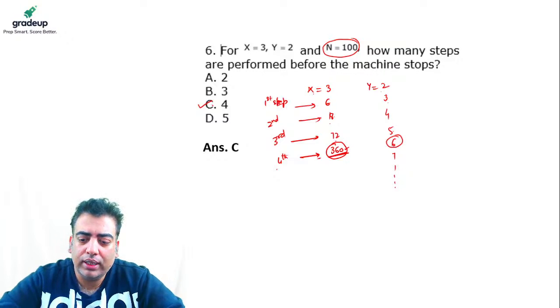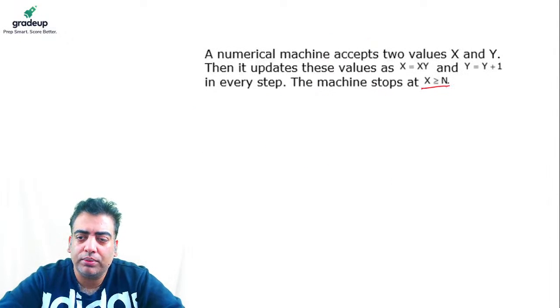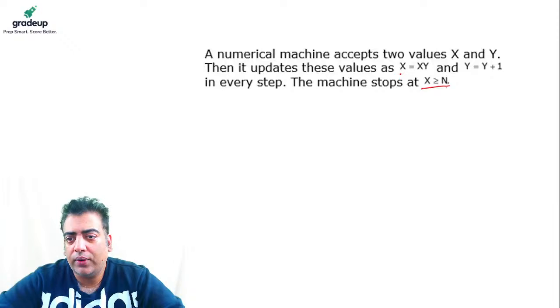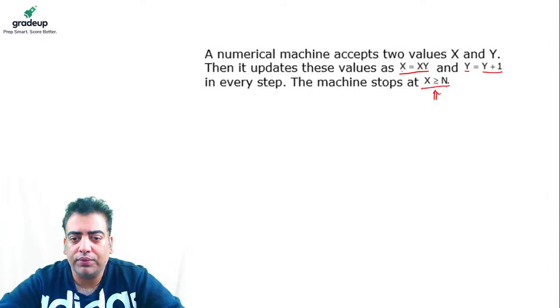Just check it out. Here the steps given to me are: after each step, x will become x into y and y will become y plus 1. The machine stops at x greater than or equal to n. So these are the steps we have to do.